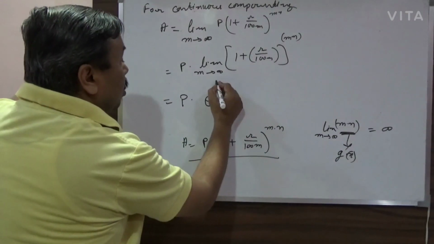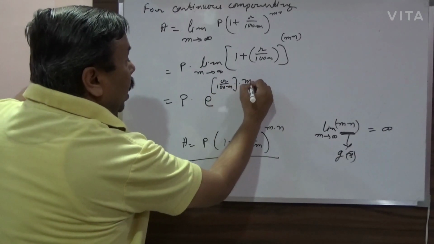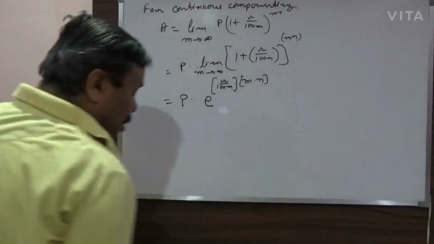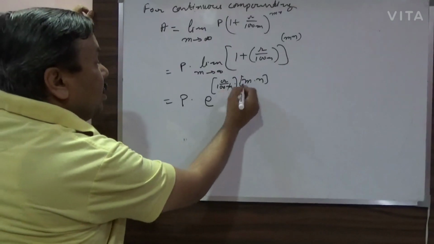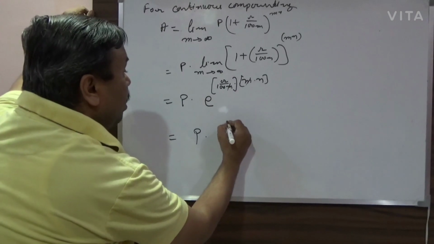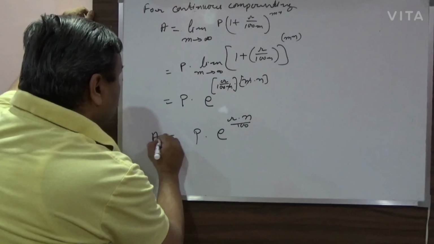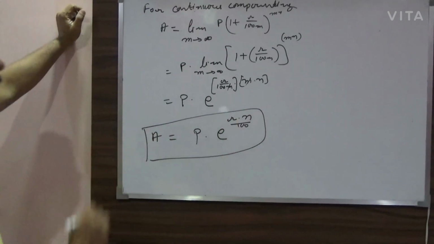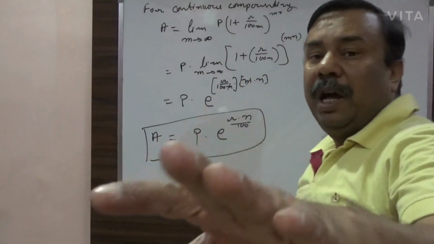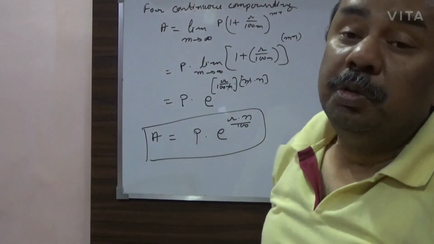So f(x) is R by 100M multiplied by M into N. M gets cancelled and the amount becomes P multiplied by e raised to the power RN divided by 100. So this is the actual amount if the interest is compounded continuously.